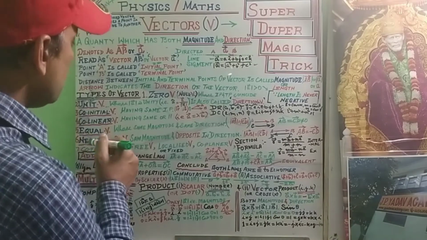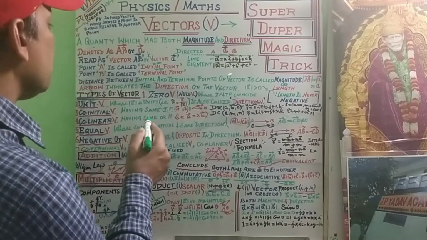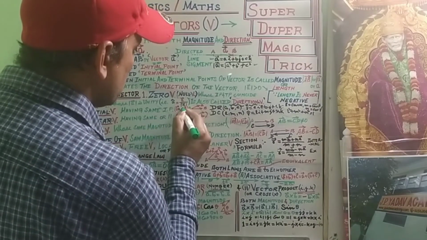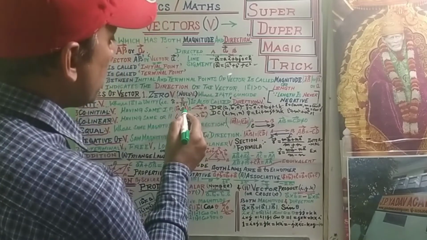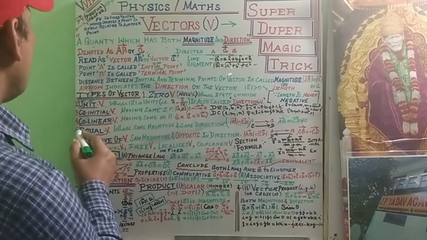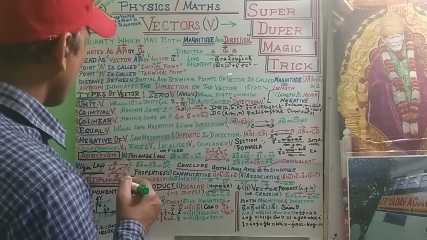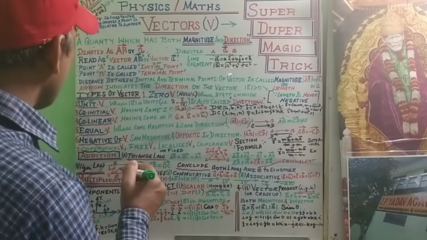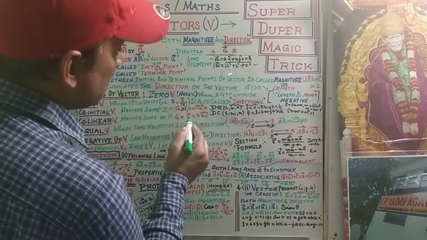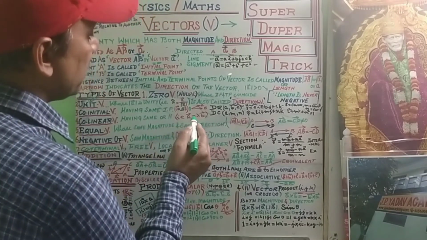Third is the co-initial vector, having the same initial point. Those vectors having the same initial point are called co-initial vectors. OA and OB are co-initial vectors. Fourth is the collinear vector. Collinear vectors are those vectors which are parallel to each other, having same or opposite direction. That means A equals lambda times B. This is the collinear or parallel vectors.